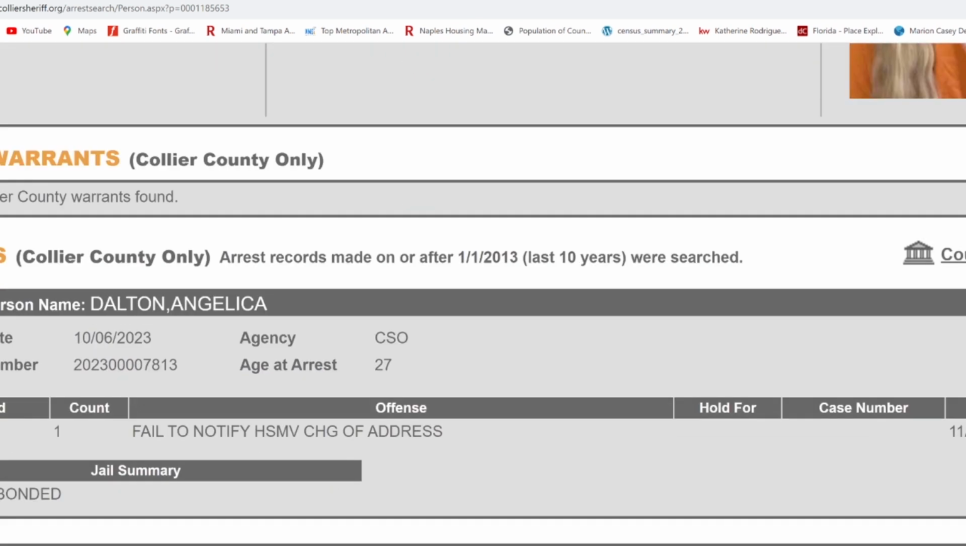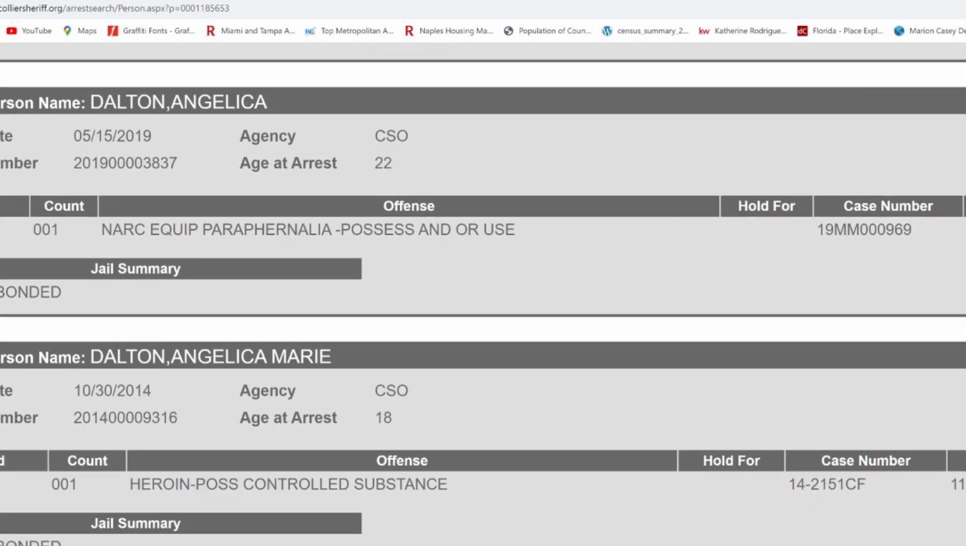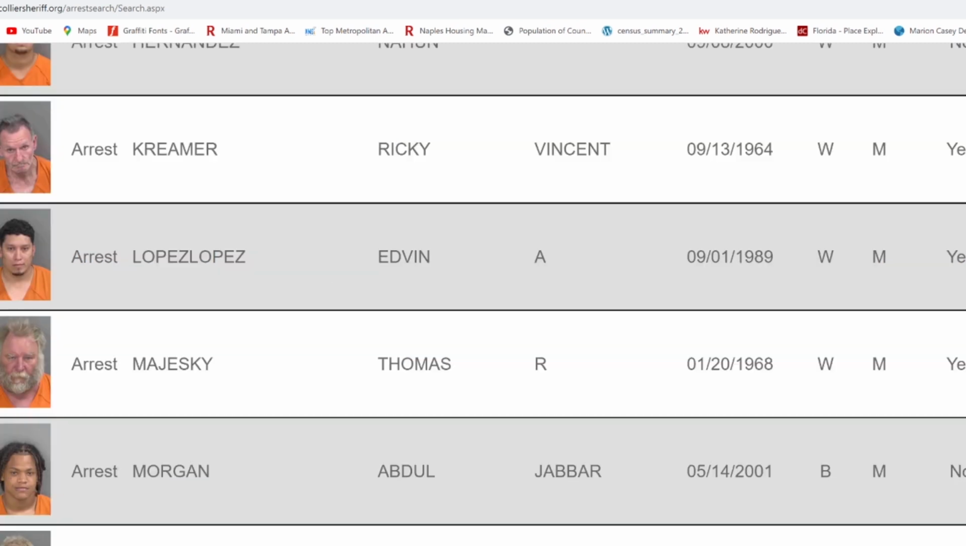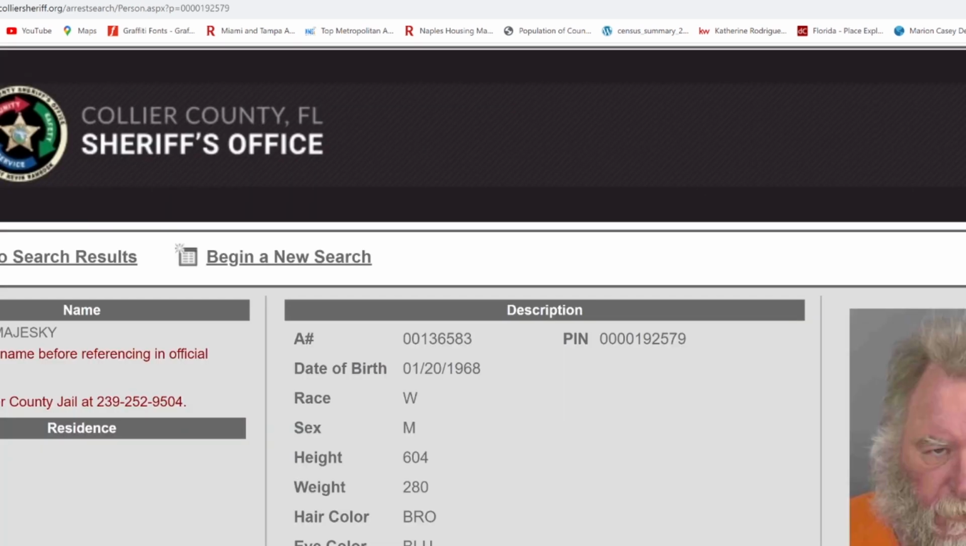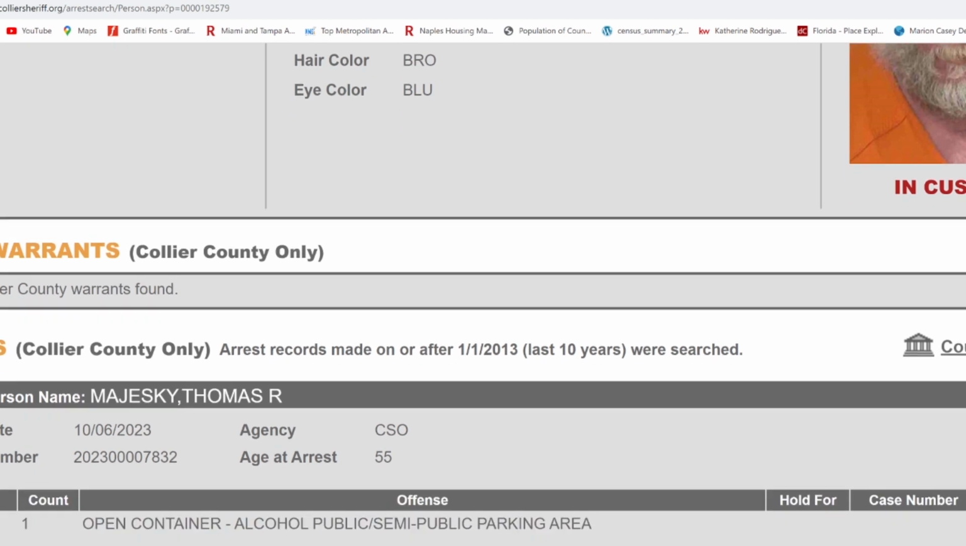And she failed to notify of a change of address. So she's been in trouble before. In 2014, she had the same. Look at Thomas real quick. What do you think Thomas did? I think he was homeless and trespassing. Let's click on Thomas and we'll see what he did, because you can't see the charge. You can only see the face. He's still in custody, and he had an open container.